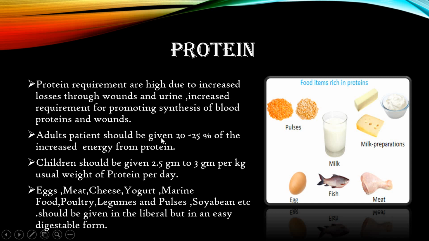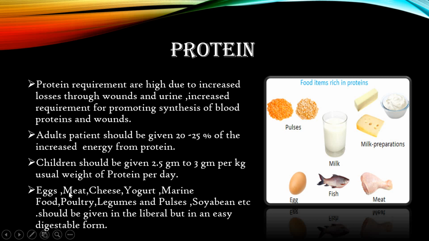An adult patient should be given 20 to 25% of the increased energy from protein. So, if the person is a burn case, he or she has to be given 20 to 25% more protein than the normal diet. Children should be given 2.5 gram to 3 gram per kg usual weight of protein per day. If we are giving the diet to children, we have to give them 2.5 gram to 3 gram per kg of their body weight per day.